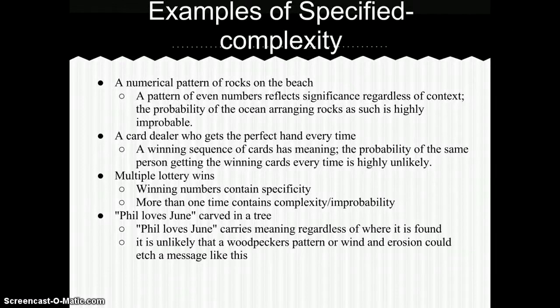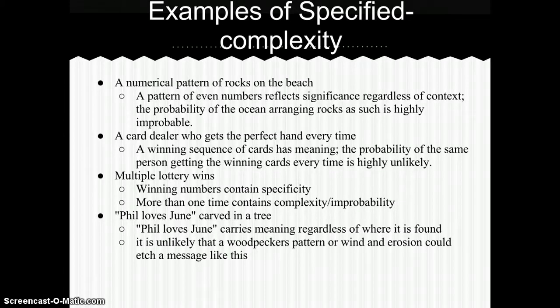Examples of specified complexity would be a numerical pattern of rocks on the beach. A pattern of even numbers is something that we recognize and it reflects significance regardless of where it is found. But the probability of the ocean arranging rocks is highly improbable.